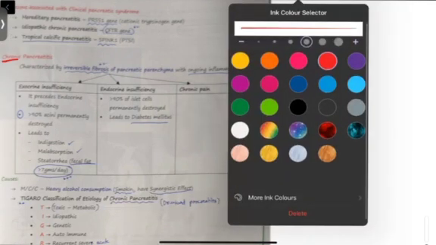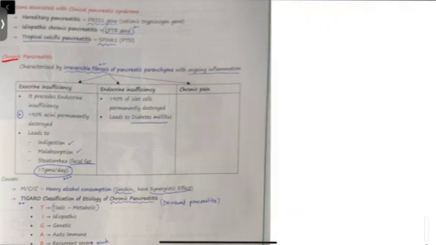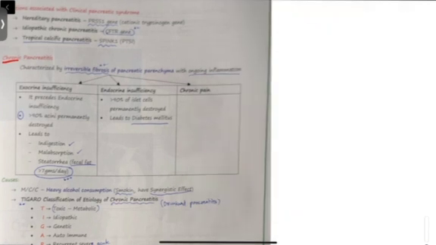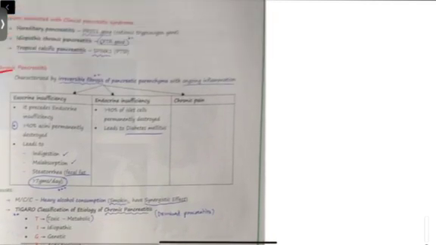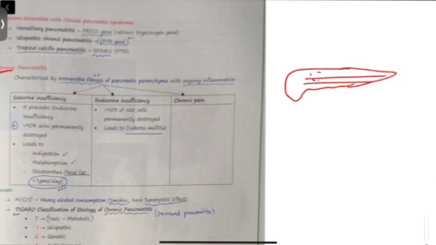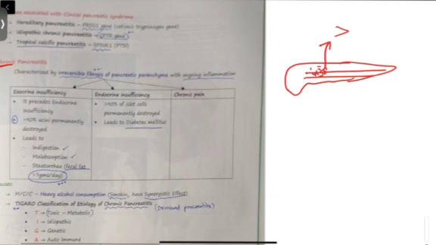Basically, itis, I have told you, it is inflammation. If it is cholangitis, it is inflammation of bile duct. If it is pancreatitis, it is inflammation of pancreas. So in chronic pancreatitis, whatever the digestive enzymes of pancreas are there, that will lead to autodigestion, and because of this there will be continuous ongoing inflammation. If this goes on for more than 1 week or 2 weeks, or it goes on prolonging, then there will be fibrosis of this part of the pancreas.